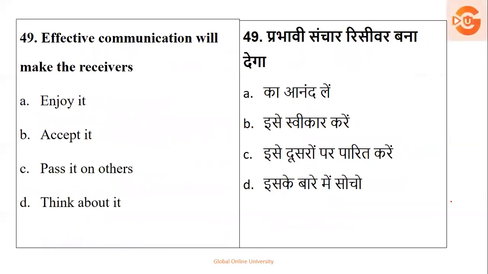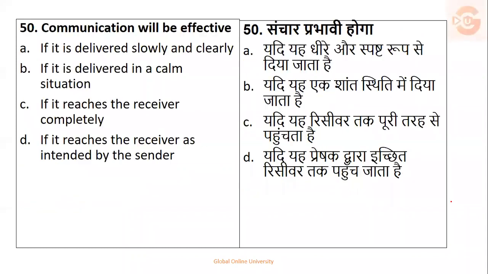Effective communication will make the receiver enjoy it, accept it, pass it on to others, or think about it. Basically, effective communication is about the way the communication is received, the way it is done and provided to the receiver. So option A is the right answer.